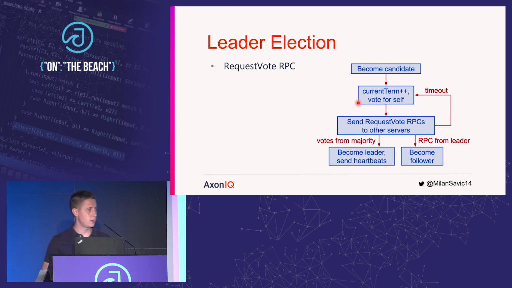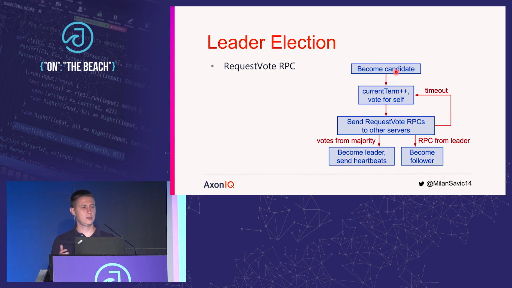Let's take a look at how leader election works now. I was talking about election timeout. There are actually two values in Raft. It's minimum election timeout and maximum election timeout. Our actual election timeout is a randomized value between those two values. In Axon Server, based on our experience, we came to values of 1 second and 2 seconds for minimum and maximum election timeout. Those are fixed. And based on our experience, between those values our cluster behaves the most stable.